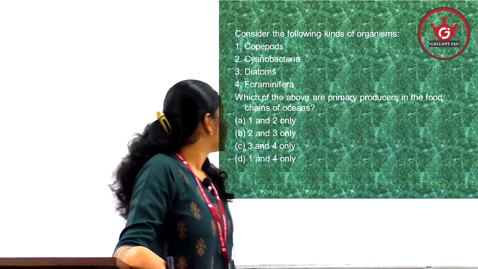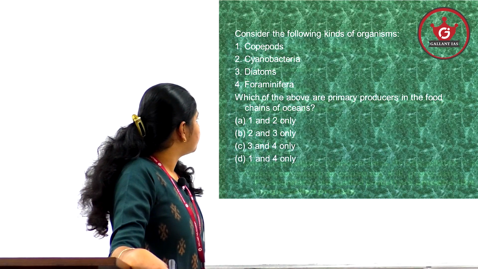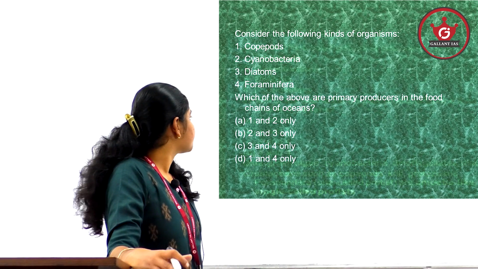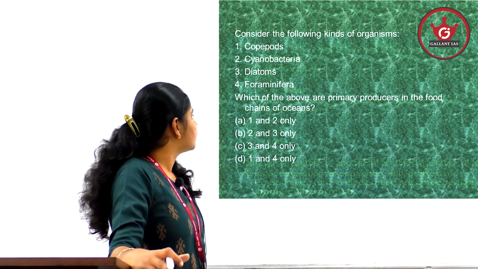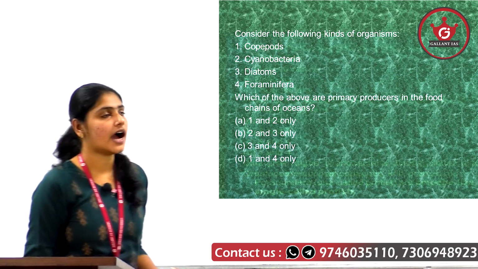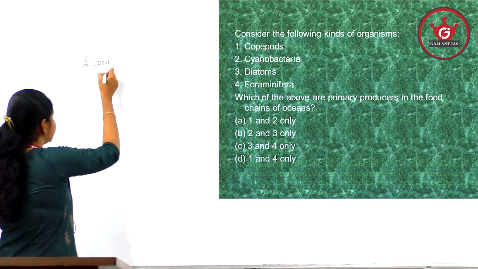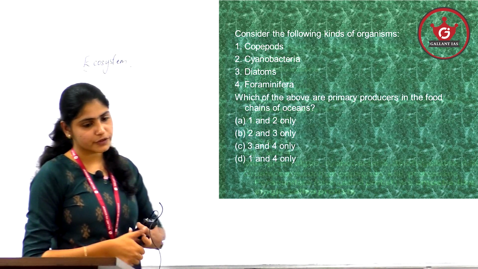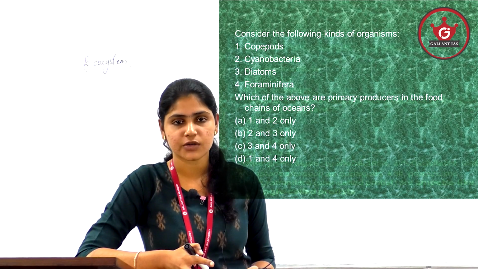The question reads, consider the following kinds of organisms: copepods, cyanobacteria, diatoms, foraminifera. Okay. Which of the above are primary producers in the food chains of oceans? Okay. So this particular question is actually asked from the topic of ecosystem. A very important topic, a very first module of environment, and most often you have a habit of skipping this particular topic, citing it to be the very easiest topic.